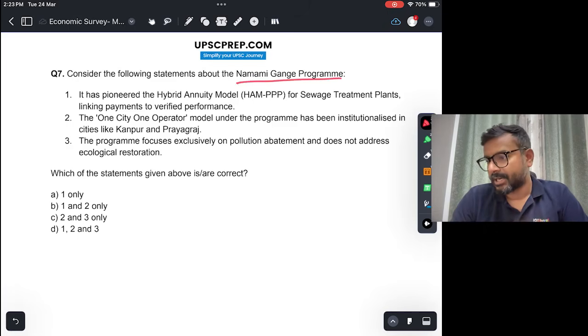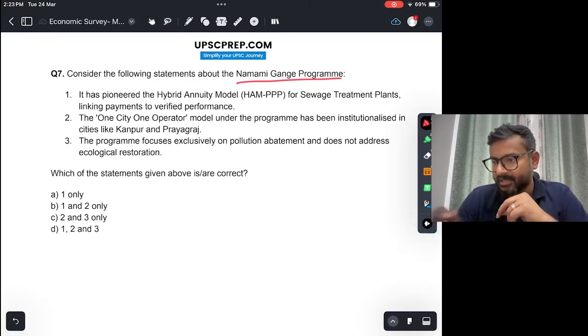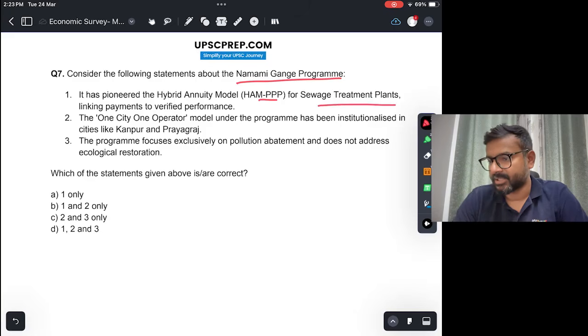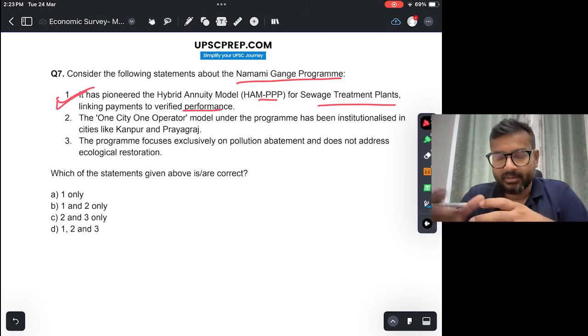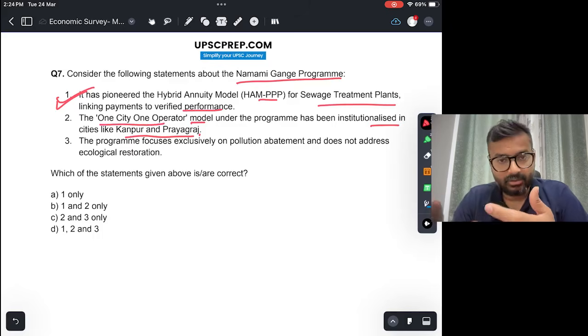Consider the following statement about the Namami Gange program. Namami Gange program के statements हैं. It has pioneered the hybrid annuity model PPP for STPs, sewage treatment plants, linking payment to verified performance. This in fact is true. This is what is happening in the Namami Gange program within public private partnership में hybrid annuity model is being implemented. All right. The one city, one operator model under the program has been institutionalized in cities like Kanpur and Prayagraj. So this is also true.